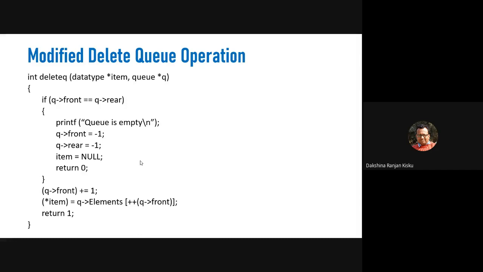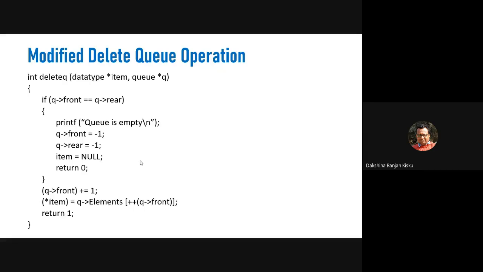Now if we find that queue front is equal to queue rear, then we assign -1 to queue front and -1 to queue rear. That means we are resetting the queue front and queue rear to -1. Whenever we see that queue front is equal to queue rear, we reset q front and q rear to -1. That is why we assign -1 to q front and -1 to q rear, and we make item null.